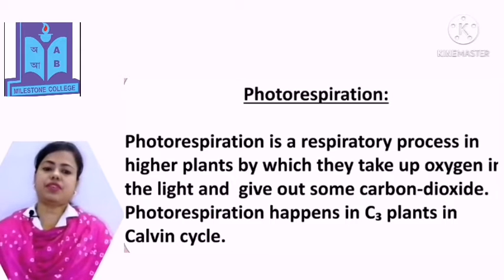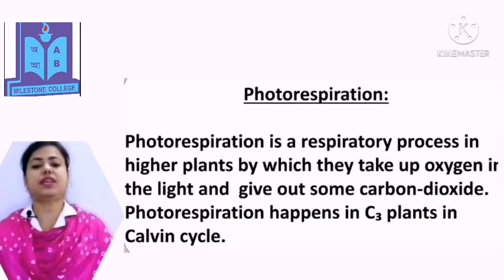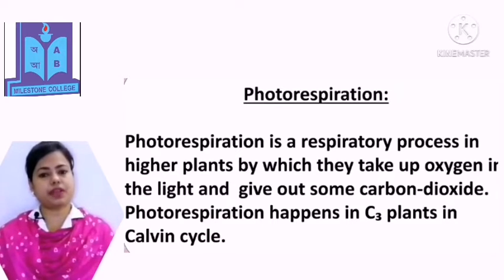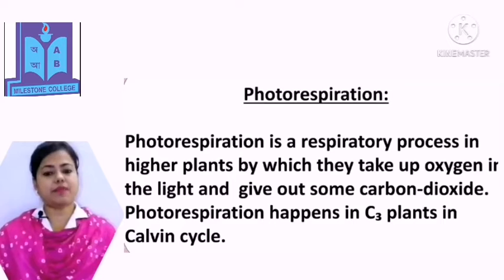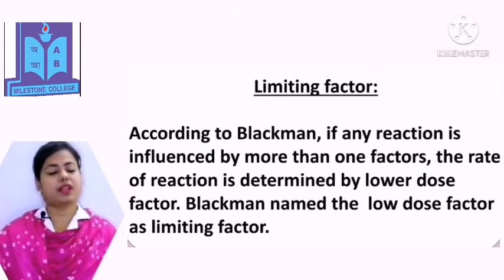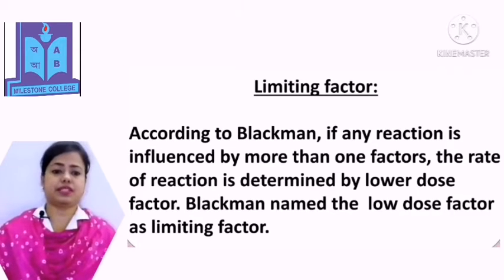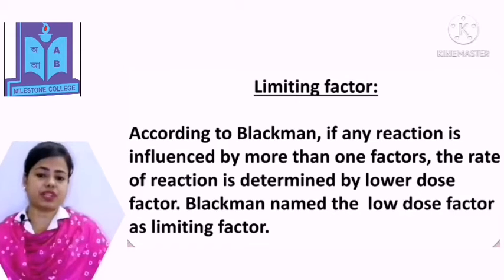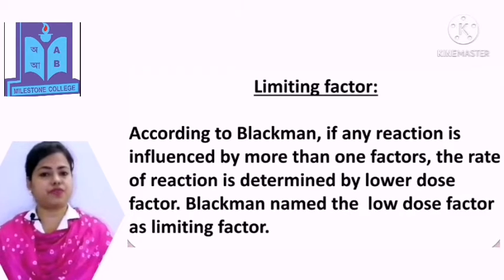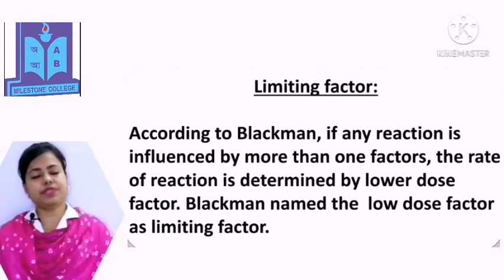Photorespiration. Photorespiration is a respiratory process in higher plants by which they take up oxygen in the light and give out some carbon dioxide. Photorespiration happens in C3 plants in the Calvin cycle. Limiting factor. According to Blackman, if any reaction is influenced by more than one factor, the rate of reaction is determined by the lowest dose factor. Blackman named the low dose factor as limiting factor.